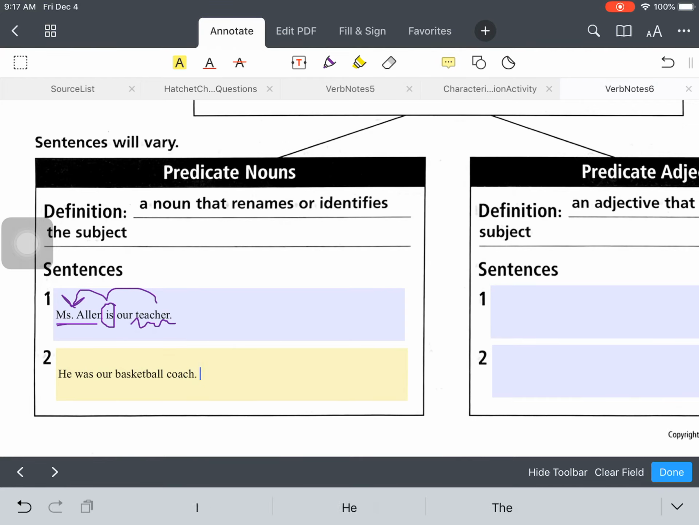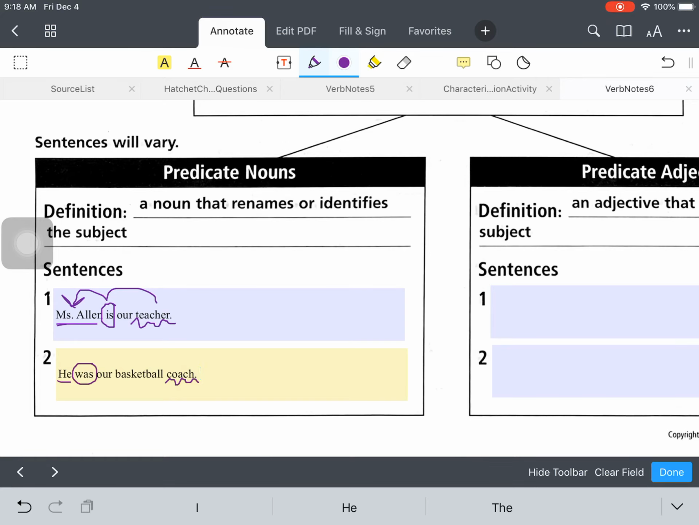Now the second example that I want to give you is he was our basketball coach. Okay, the subject of this sentence, so who or what the sentence is about, is he. The linking verb is another example of a being verb. So it's a form of be, so am, is, are, was. So was is the verb. And then the noun that links to he by was, he was, what noun could replace he? The answer is coach.